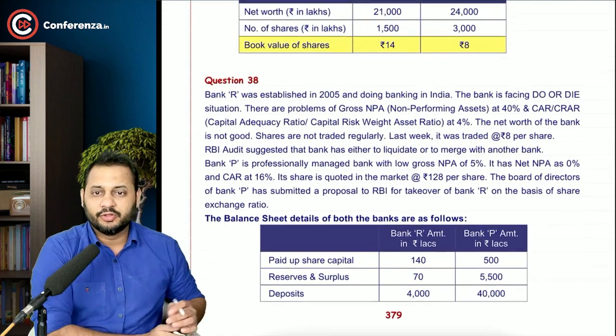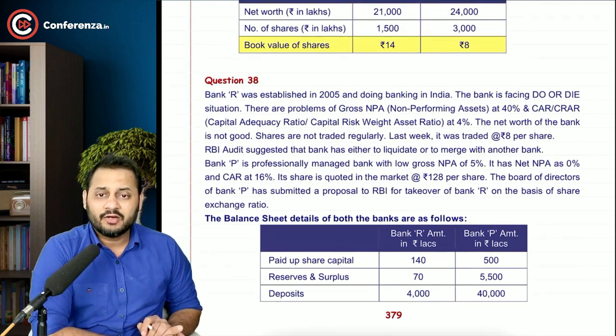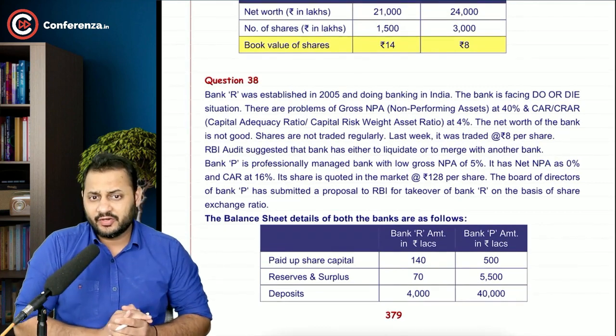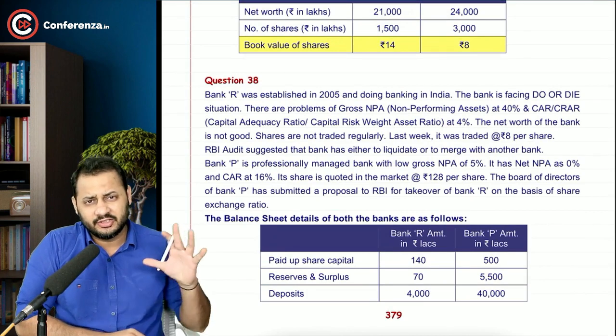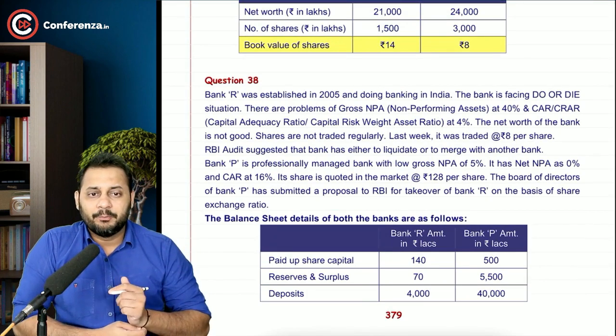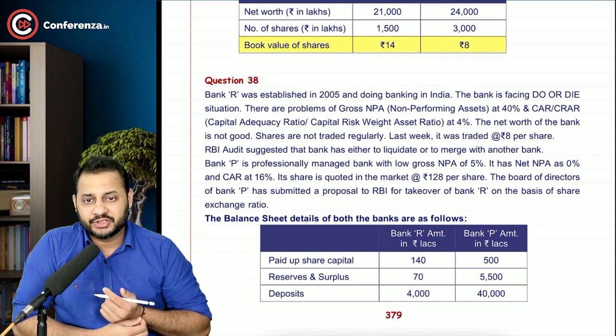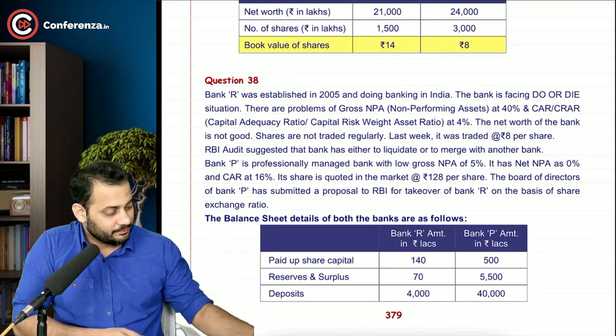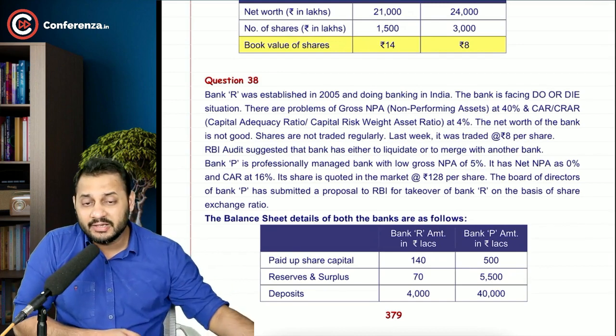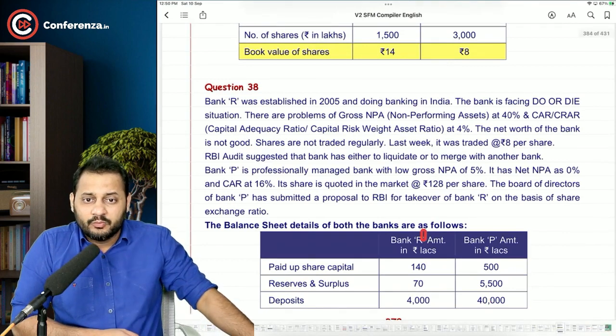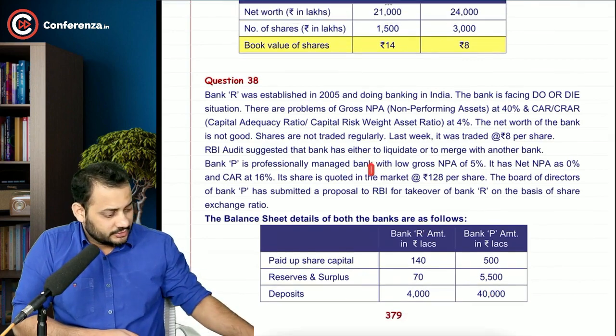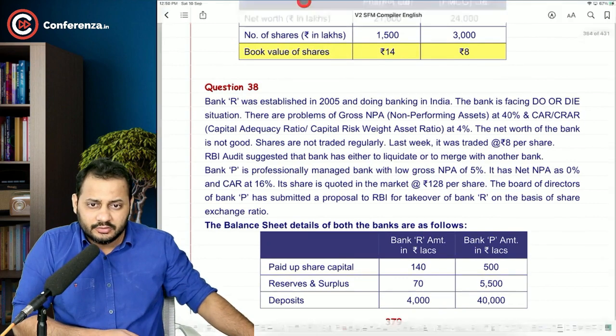So let's have a look at this question. Bank R was established in 2005 and is doing banking in India. So this is related to the banking industry. The bank is facing a do or die situation because this bank, called Bank R, is in a very bad condition. There are problems of gross